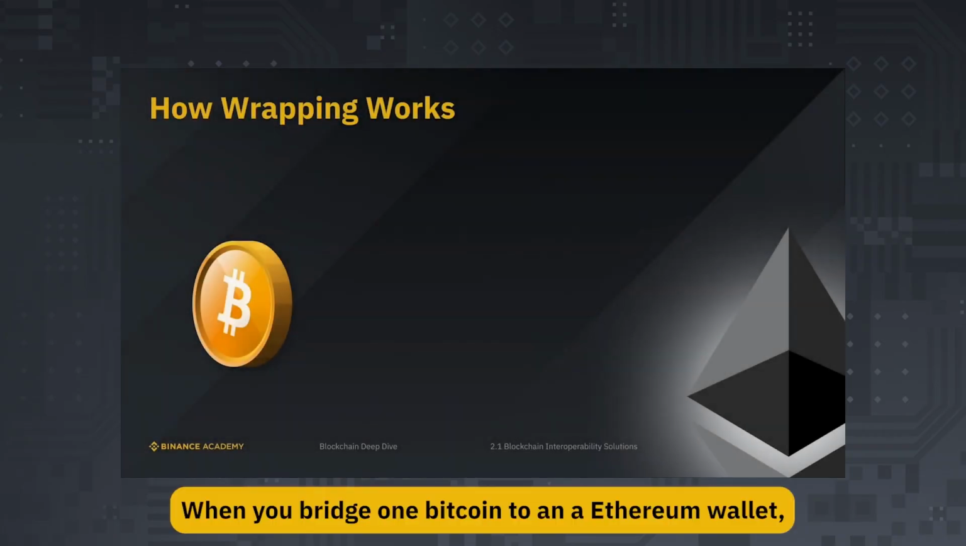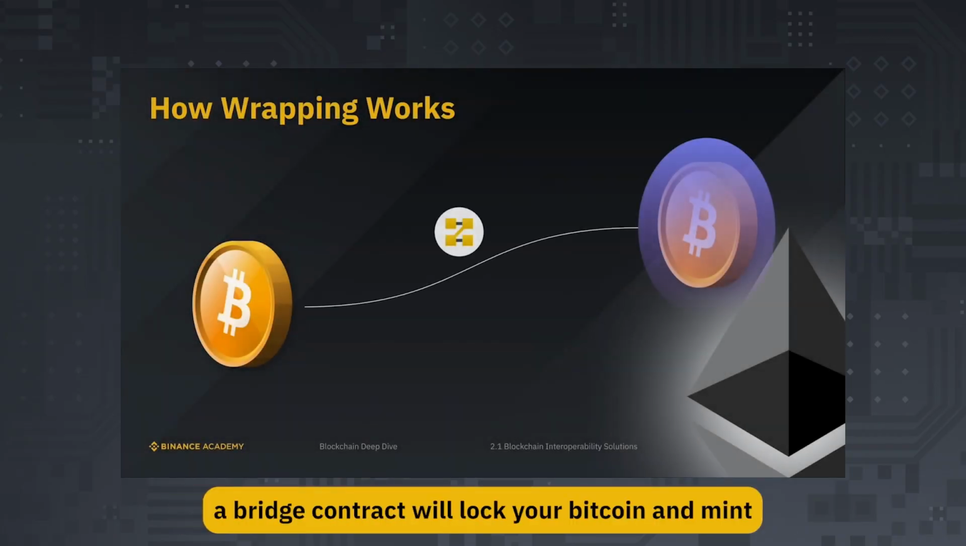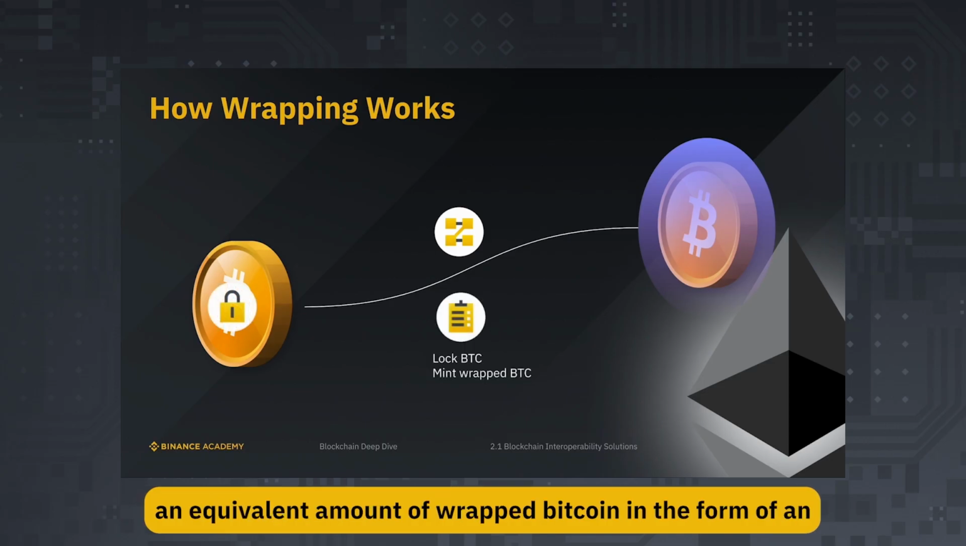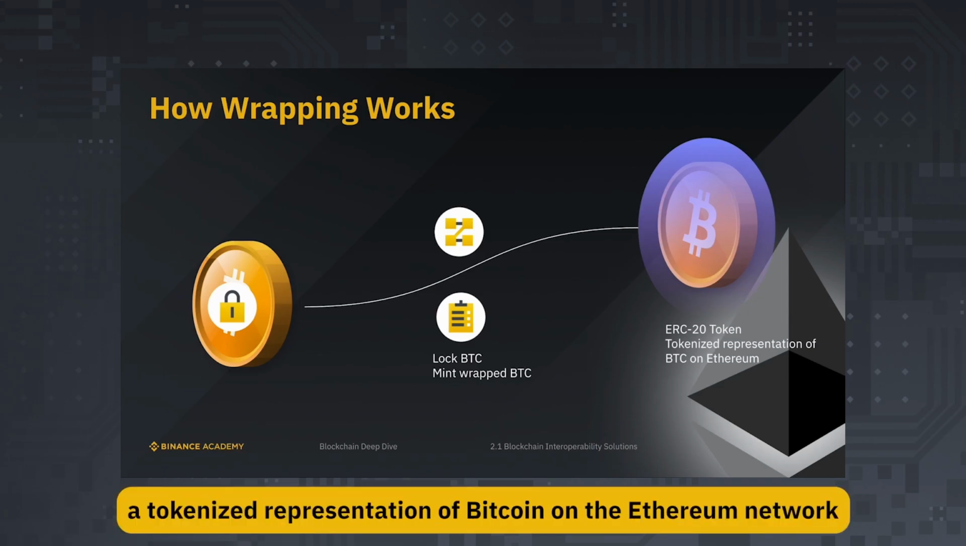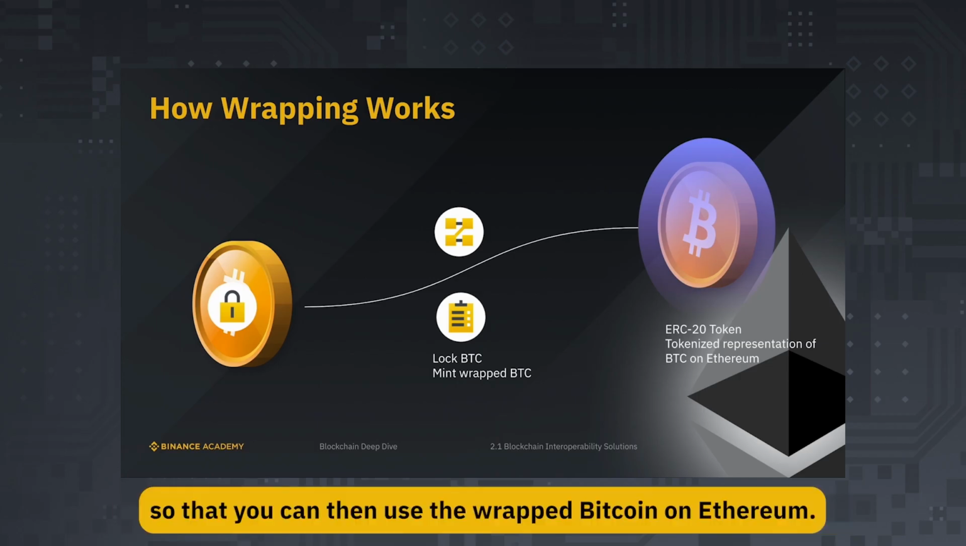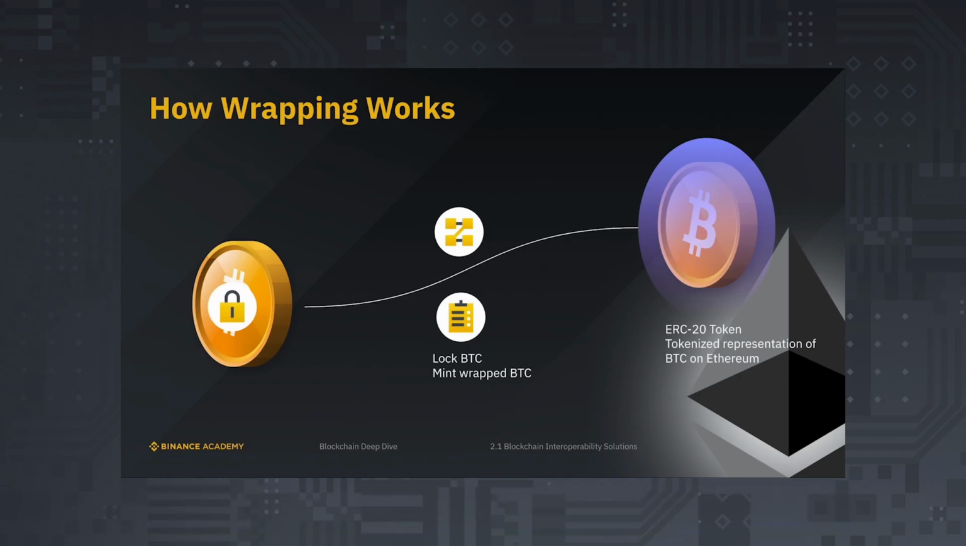When you bridge 1 Bitcoin to an Ethereum wallet, a bridge contract will lock your Bitcoin and mint an equivalent amount of wrapped Bitcoin in the form of an ERC20 token. This means you're creating a tokenized representation of Bitcoin on the Ethereum network so that you can then use the wrapped Bitcoin on Ethereum.